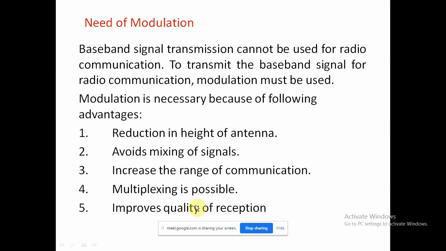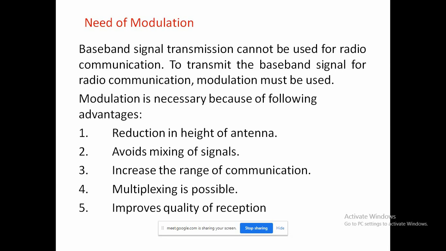Then multiplexing becomes possible. In this process two or more signals can be transmitted over the same communication channel, and this is possible only with modulation. That multiplexing allows the same channel to be used by many signals. So many TV channels can use the same frequency without getting mixed with each other.